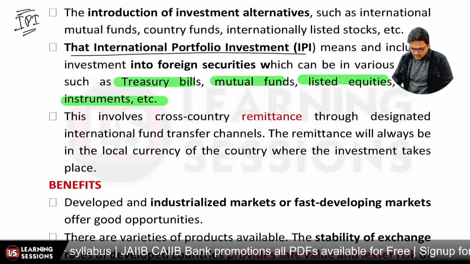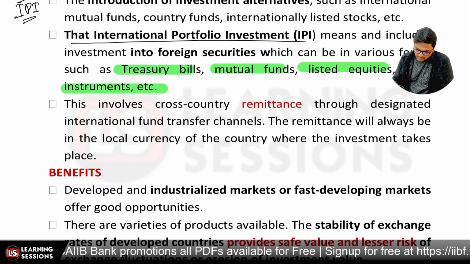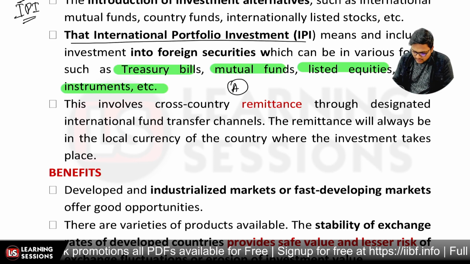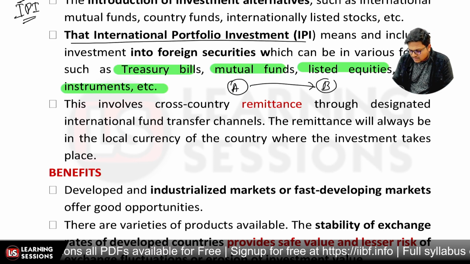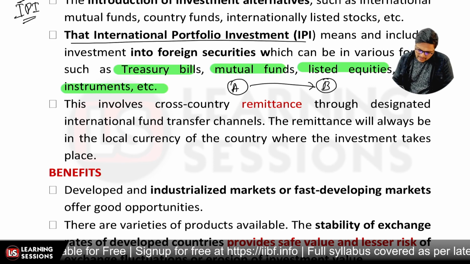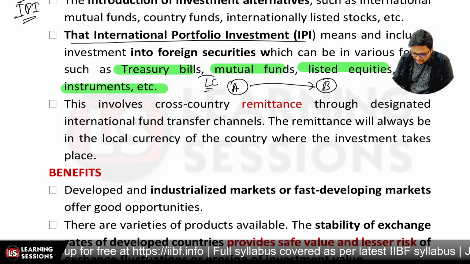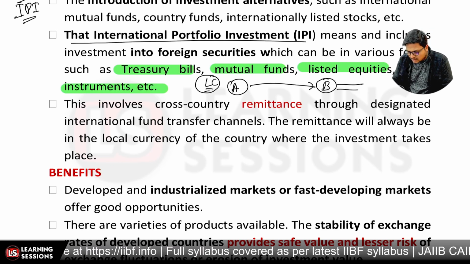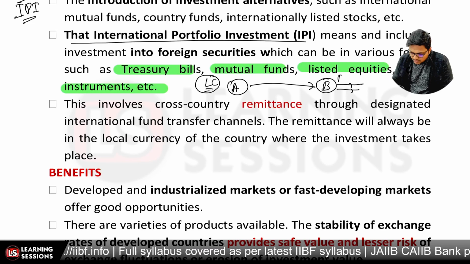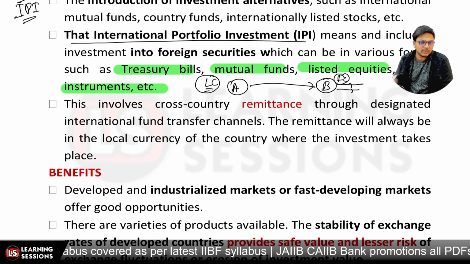Now this involves cross-country remittance, like we want to transfer funds from country A to country B, because we want to invest the funds there. The currency transferred from here will be the local currency, and when it is invested in these different avenues, it will be the local currency of that foreign country, right?